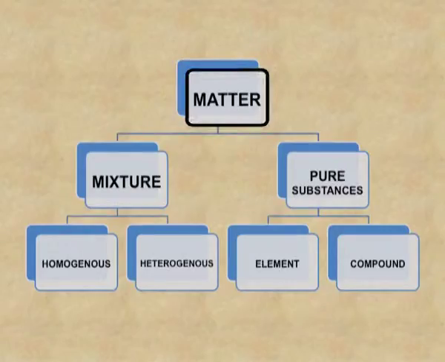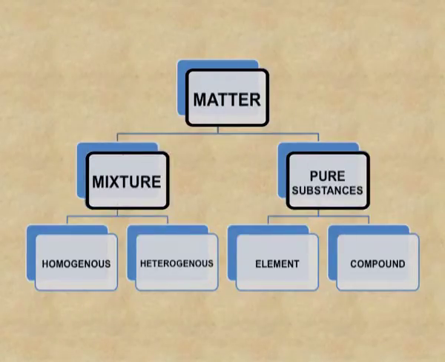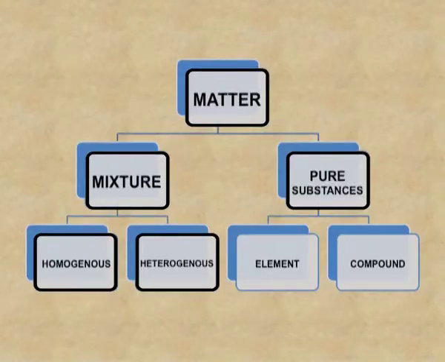Matter is classified into mixtures and pure substances. Mixtures are further classified into homogeneous mixtures and heterogeneous mixtures. In both homogeneous and heterogeneous mixtures, the components are mixed in any ratio. But in a homogeneous mixture, the composition is uniform. You cannot see the separate components. But in the case of a heterogeneous mixture, you can see the separate components. That is, the composition is not uniform throughout.